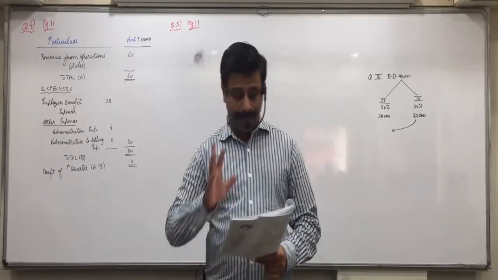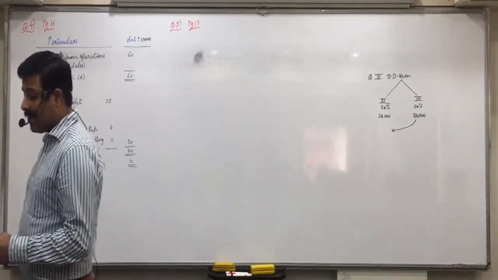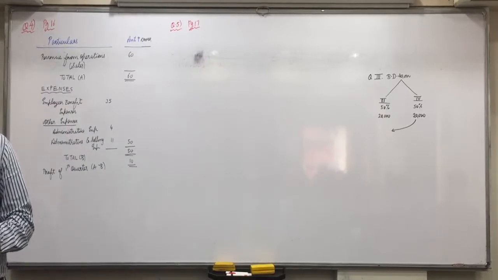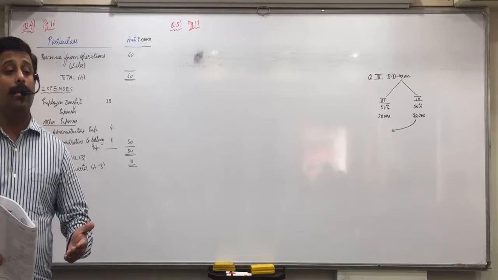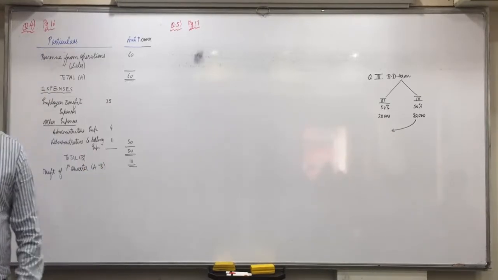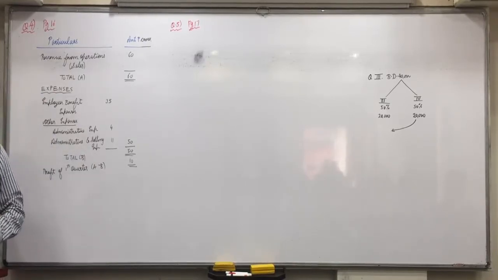Any confusions? And third, additional depreciation of 35,000 resulting from the change of method of depreciation. Means they have not considered it. There is an additional depreciation of 35,000. So what would you do with additional depreciation? Profit will decrease. So minus. So we have to minus that 20,000, and further this 35,000.